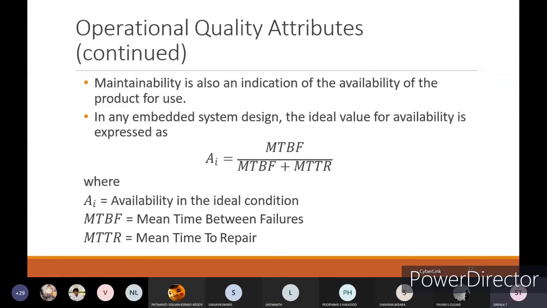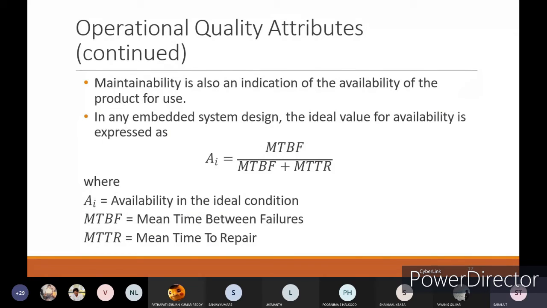Maintainability is also an indication of the availability of the product for use. In any embedded system design, the ideal value of availability is expressed as MTBF divided by MTBF plus MTTR.